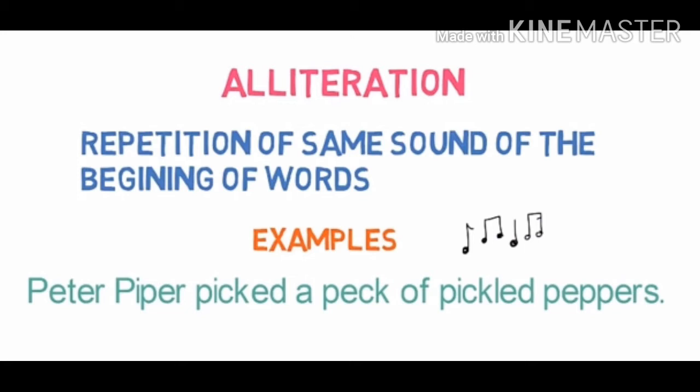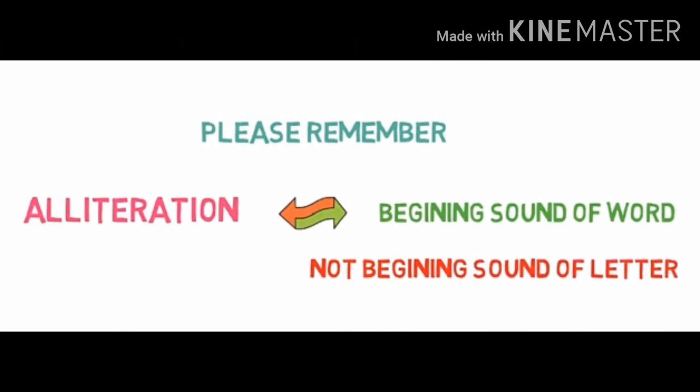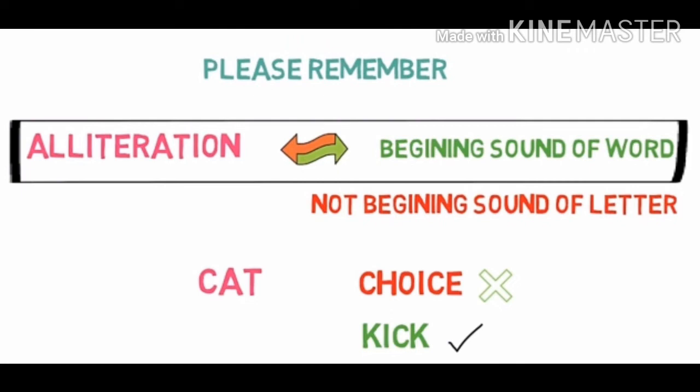Let's look one another example. She sells seashells down by the seashore. Here you can see the sound sh is used multiple times. So it is the example of alliteration. Note that alliteration is dependent on beginning sound of word and not beginning sound of letter. For example, cat is not alliterated with choice, but it is alliterated with kick. So in alliteration, the initial sounds of word are alliterated.